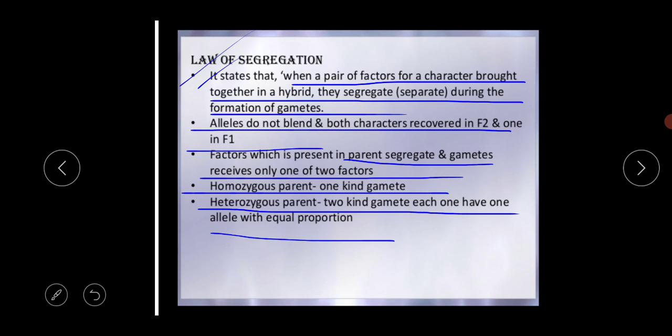In our next slide we will discuss Mendel's dihybrid cross. From this video we have come to know Mendel's monohybrid cross and the two laws Mendel inferred from his experiment, the law of dominance and the law of segregation. This experiment is very important for your exam, so please go through it properly, otherwise you will face problems in your board exam and school exam.